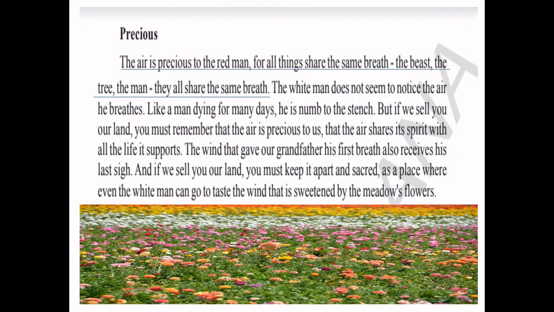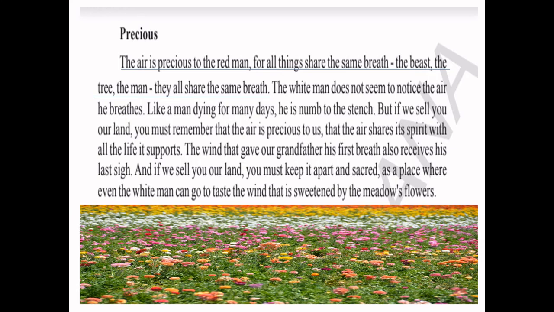Now let us read the lesson, children. Precious. The air is precious to the red man, for all things share the same breath. The beast, the tree, the man, they all share the same breath. The white man does not seem to notice the air he breathes. Like a man dying for many days, he is numb to the stench.